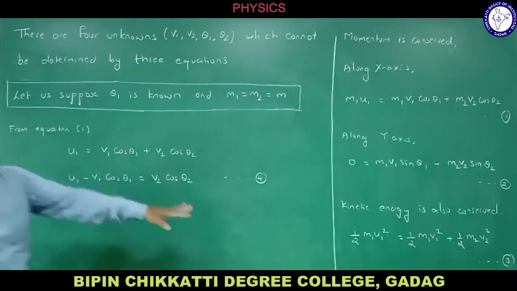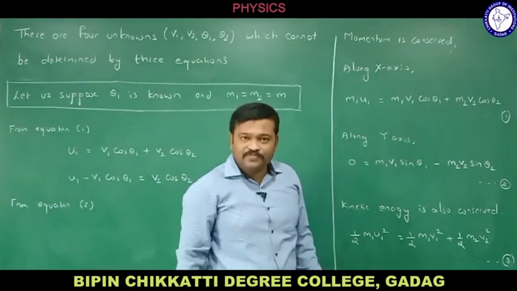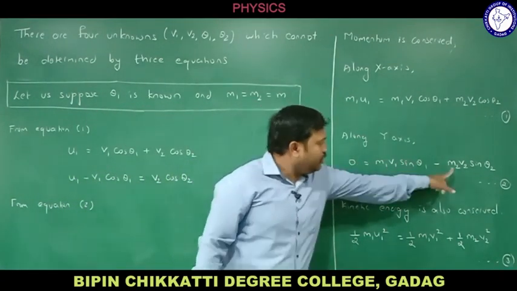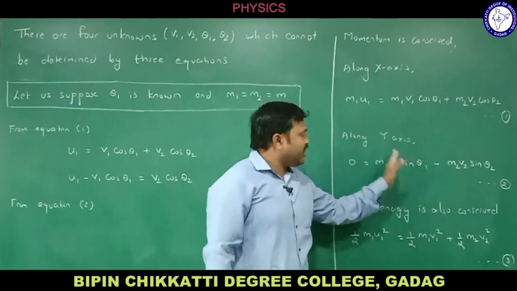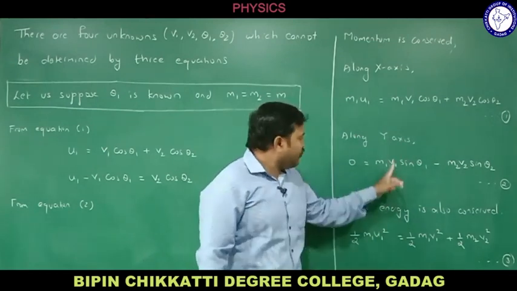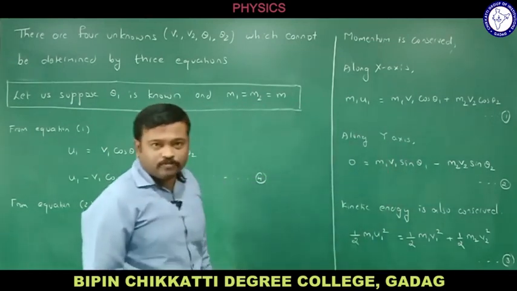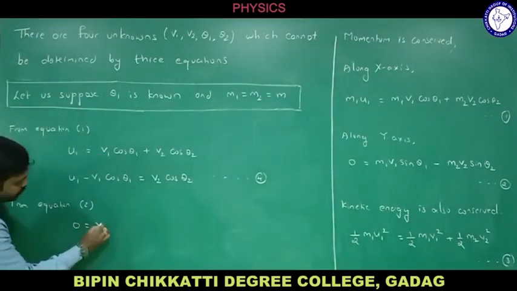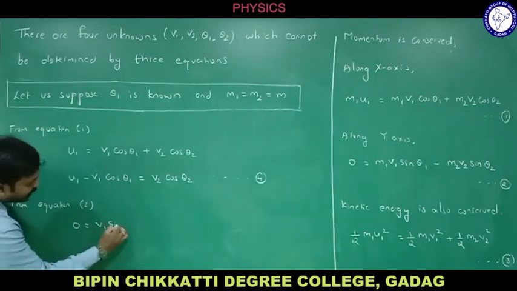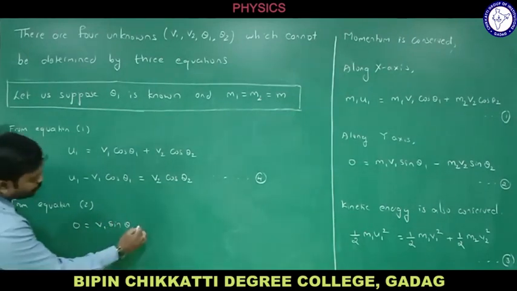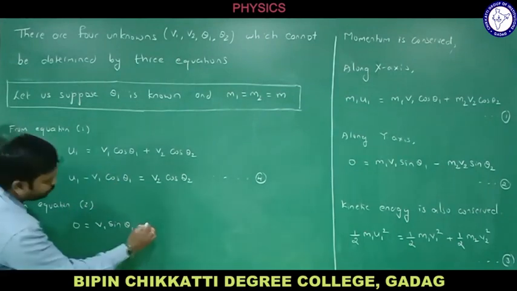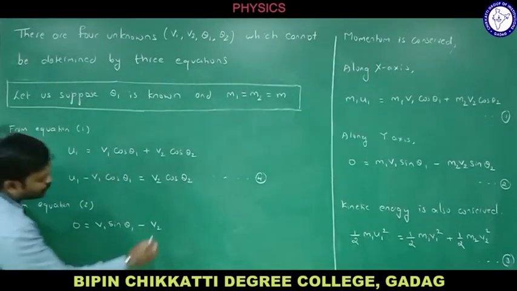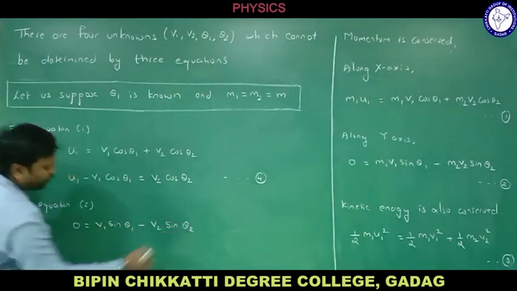Okay, in equation 2, where is equation 2? Here it is. Make M1, M2 as M now. If you take M common, M cannot be equal to 0. Then what do you get? We will be getting 0 equal to, M is removed, what is remaining? V1 sine of theta 1 minus V2 sine of theta 2. Shall I write like this?